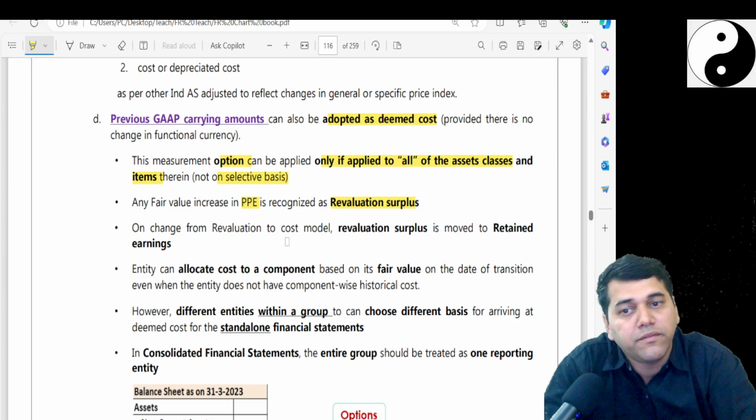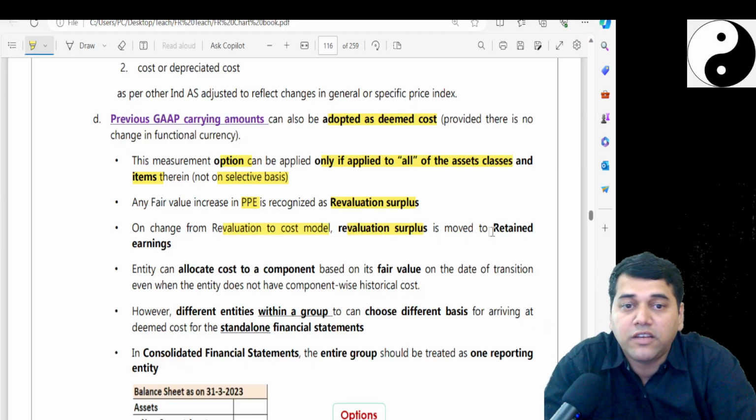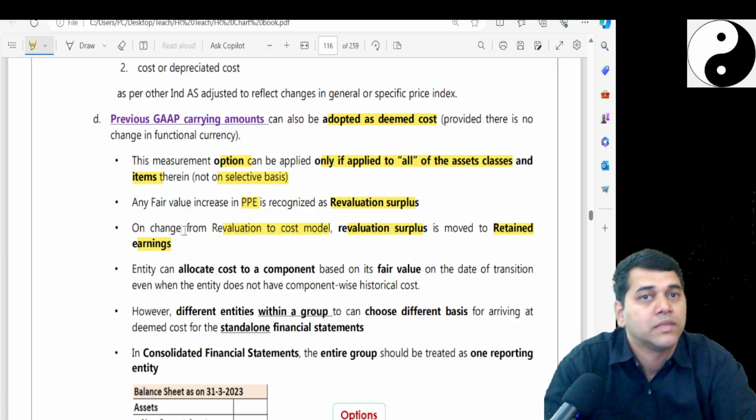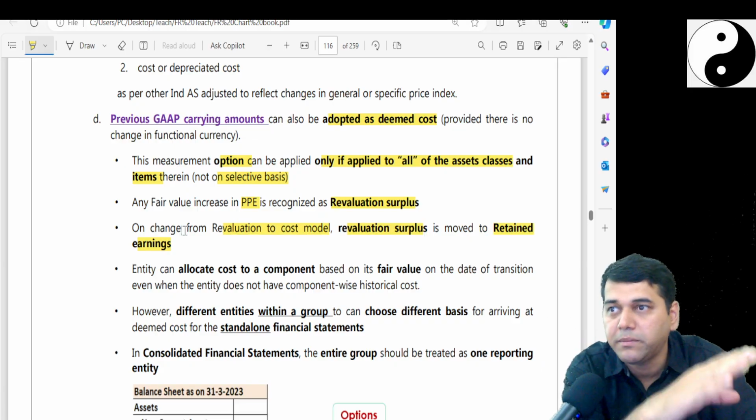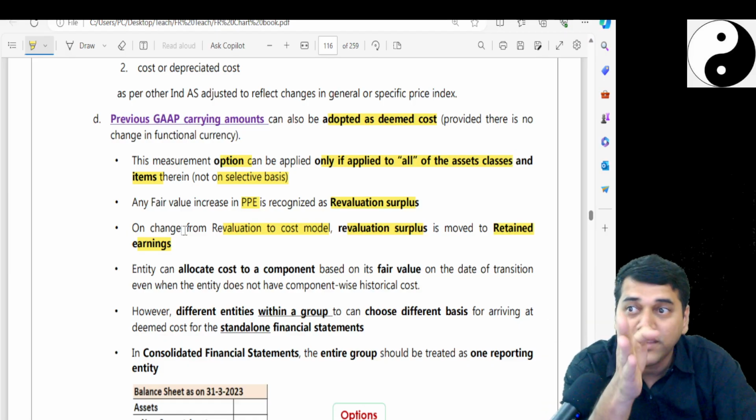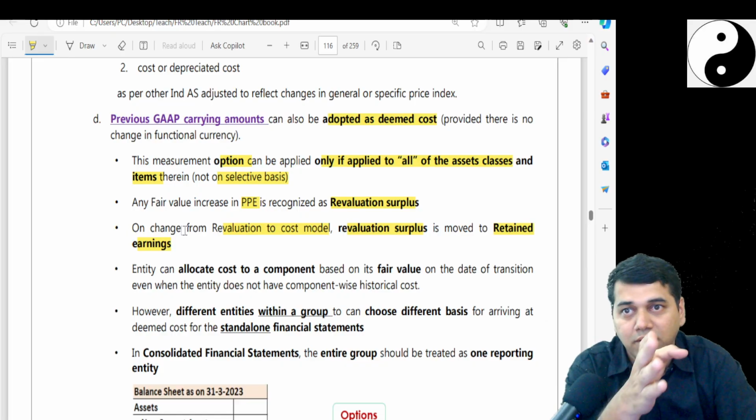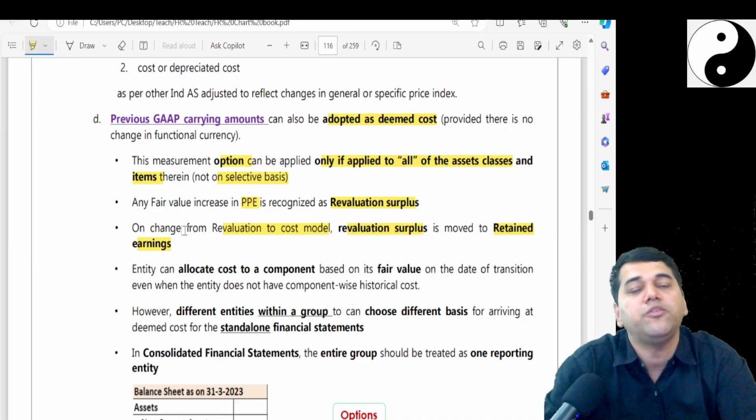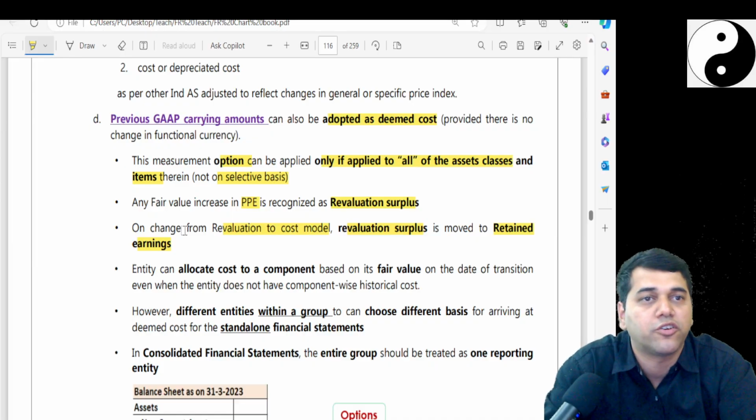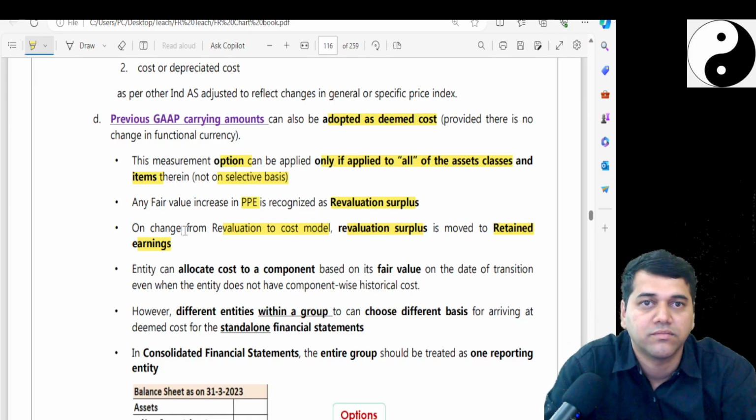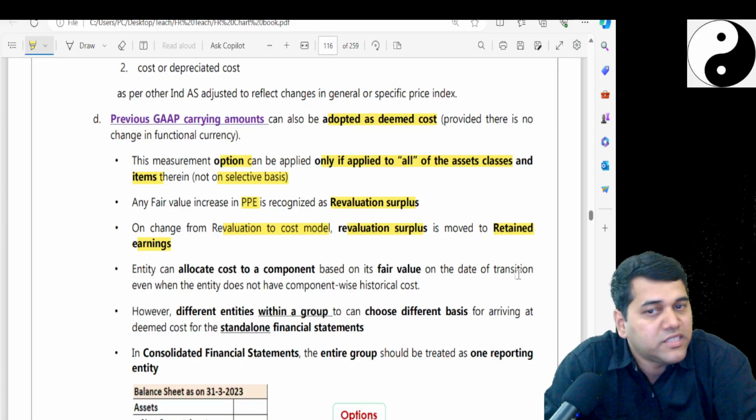On changing from the revaluation to the cost model, the revaluation surplus will be retained or moved to retained earnings, no recycling. See, always this movement is permitted. Revaluation to cost, cost to revaluation, because you are in the transition date. Because if you change it today, ultimately retrospective means what? First of all, friends, what do you understand by retrospective? From the last year's first balance sheet. So all these changes are permitted.